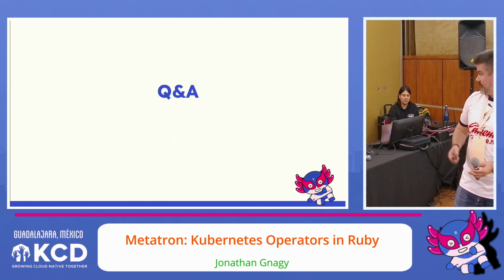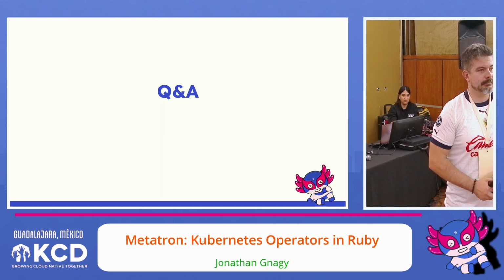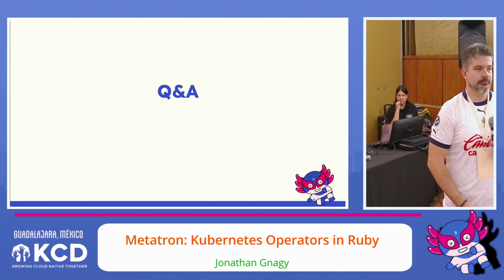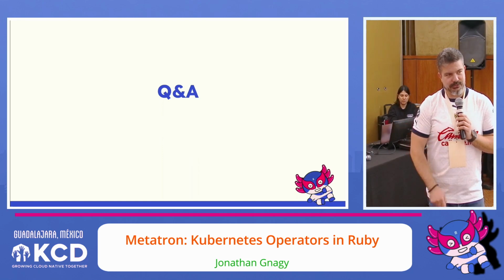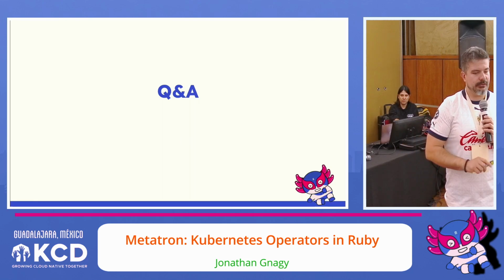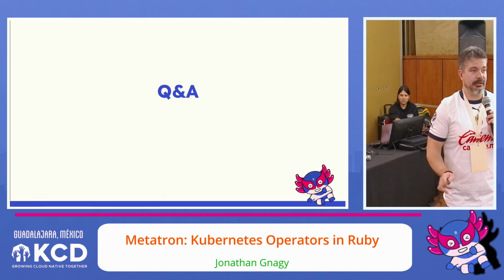Just one question. Your templates are a bunch of Ruby classes that know how to talk to Metatron, and then they do the magic. I can show you the code for that maybe after, if that's okay. But the Ruby classes only know how to generate hashes. That's all they do. They render to hashes.